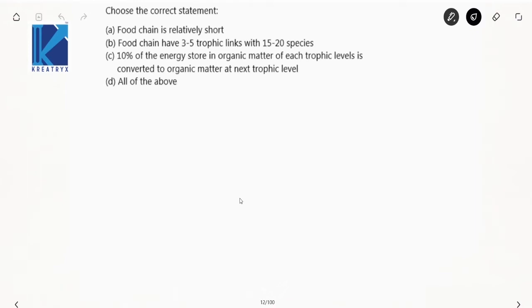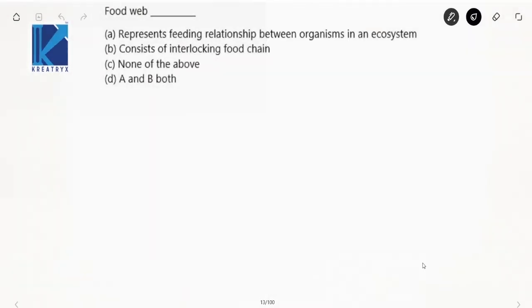Choose the correct statement. Food chain is relatively short. Yes, it is perfectly correct. Food chain has 3 to 5 trophic levels with 15 to 20 species. Yes, it is perfectly correct. 10% of the energy stored in organic matter of each trophic level is converted to organic matter at the next trophic level. Yes, this is nothing but your Lindeman's law. Right? So all three given statements are perfectly correct. So your option is all of the above. Basic question, right? You can answer this very easily.